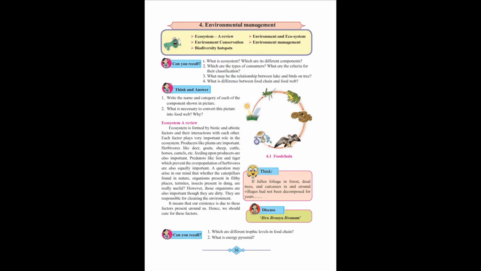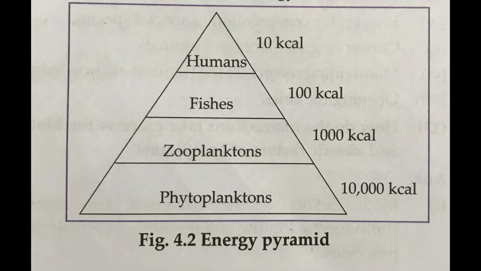Next, what is an energy pyramid? Do you remember the energy pyramid? It is in the shape of a pyramid. At the base of the pyramid there are producers, above that primary consumers and secondary consumers. An energy pyramid represents the arrangement of living organisms according to the flow of energy at each trophic level in the ecosystem. You may see the answer in your notes also.